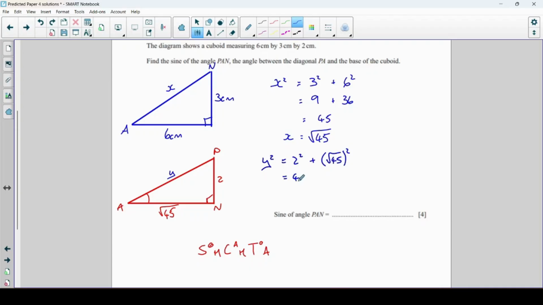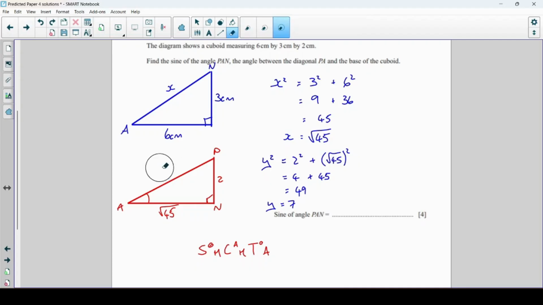Well, 2 squared is 4, and the square root of 45 all squared is 45. Right, and that's why there was no point in simplifying that there. 4 add 45 is 49. So y is the square root of 49, which is 7.